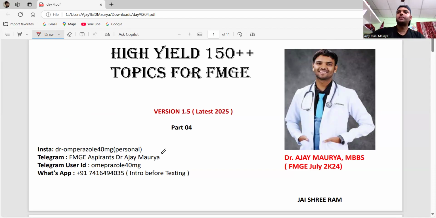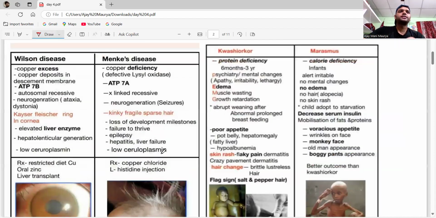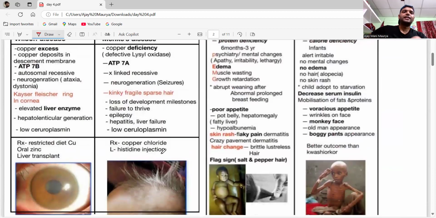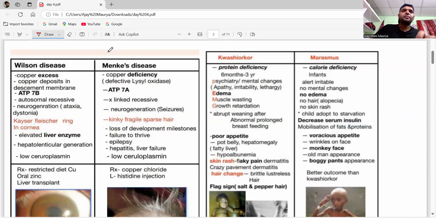Without wasting any time, let's move on to the topic. The first one, guys, is about copper metabolism, the defects of copper metabolism: Wilson's and Menkes disease. I'm going to explain them from the exam point of view. Remember, the first one is Menkes disease. The second is Wilson's disease.